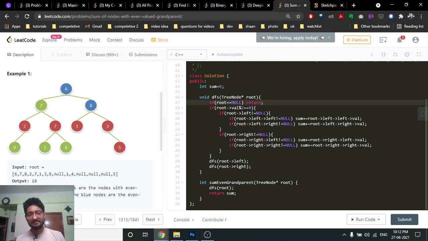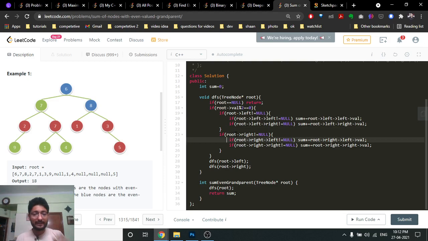I will check the left side. If the left node exists, if it is not null, I will check the left child. If the left child is not null, if it also exists, add the value of the left child to the sum. If the root's right child exists, if it is not null, do the same thing.